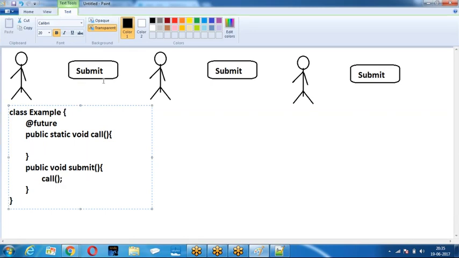So when you click on the submit button, what is happening? The submit method is called.